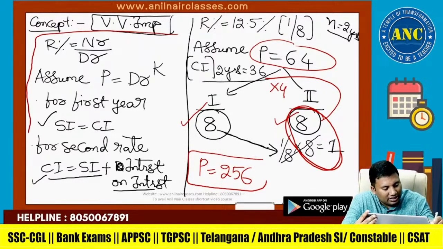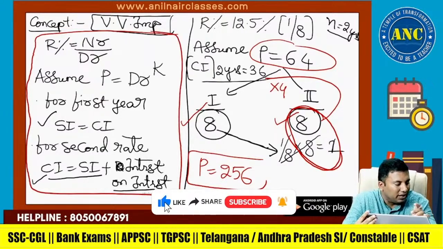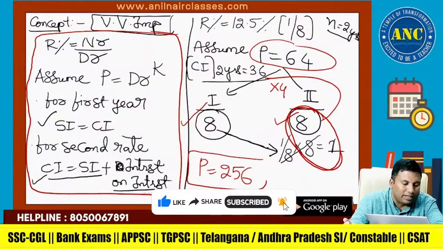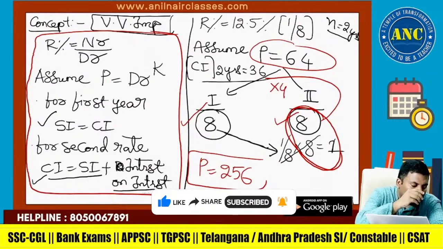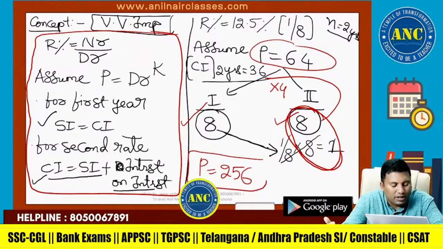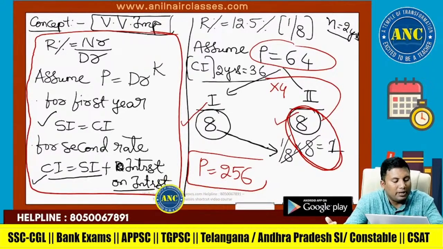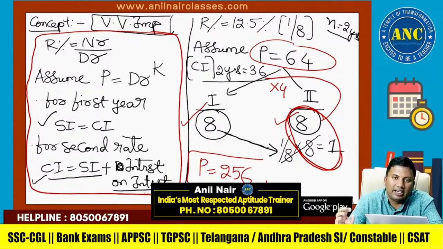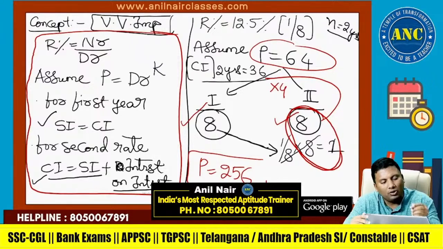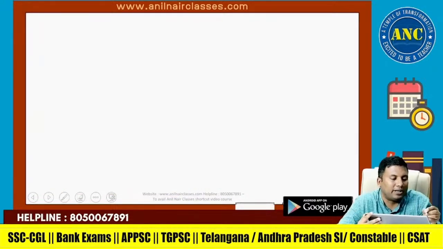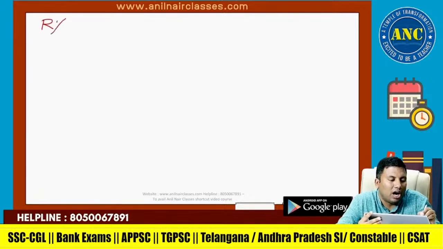If R percentage is numerator by denominator, assume principal equivalent to denominator power k. Please write this down. By using this one, you can solve any questions of this format.